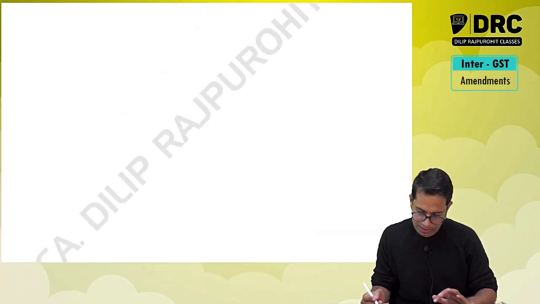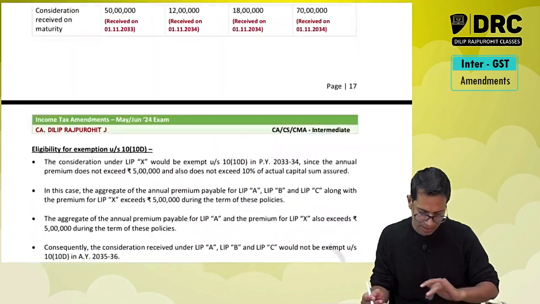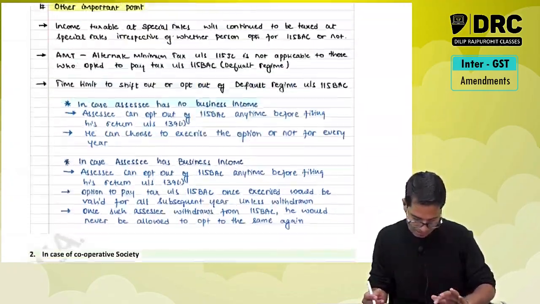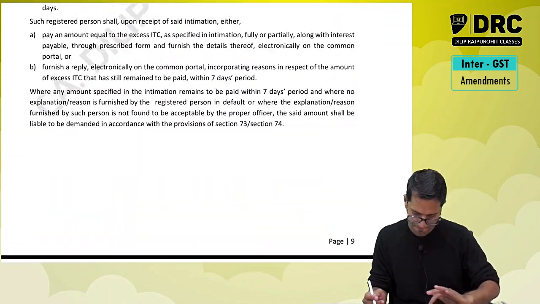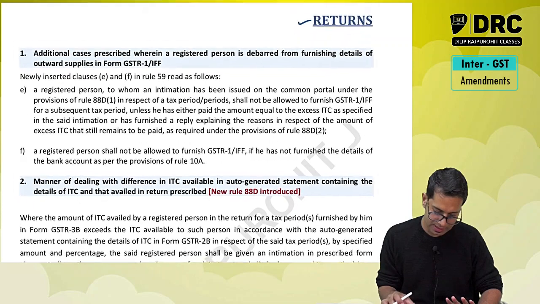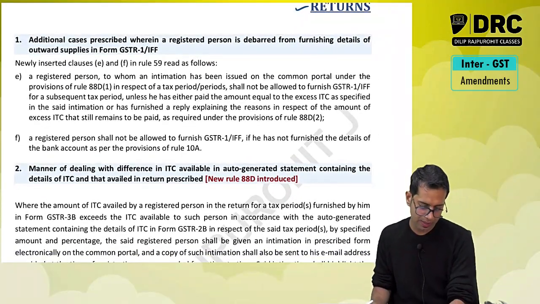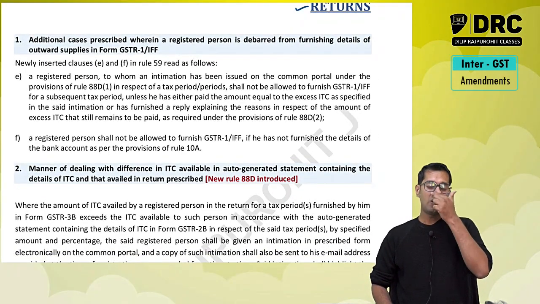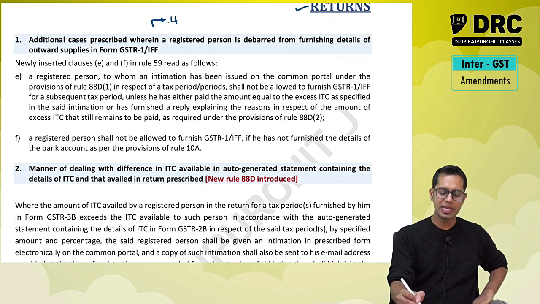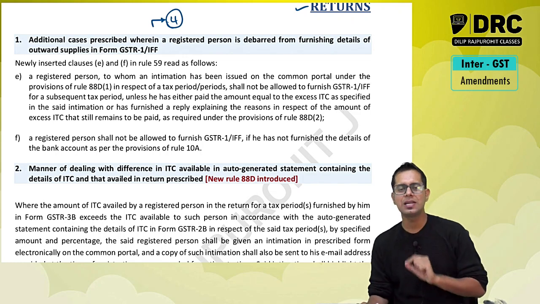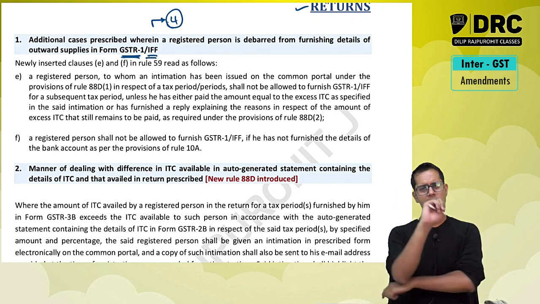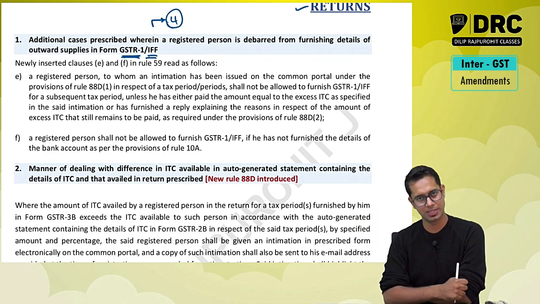Then, returns under GST. In the returns under GST, there is one small amendment. Under returns under GST, there were 4 scenarios when a registered person is not allowed to file his GSTR1. There were totally 4 cases. Now they have added 2 more cases.